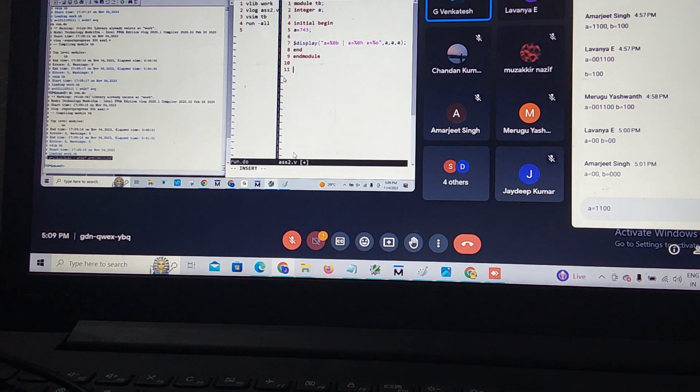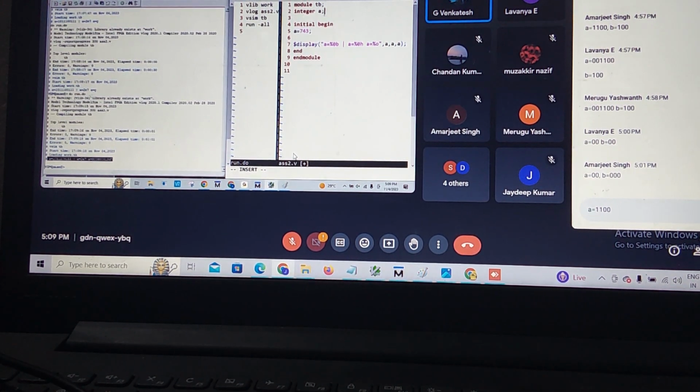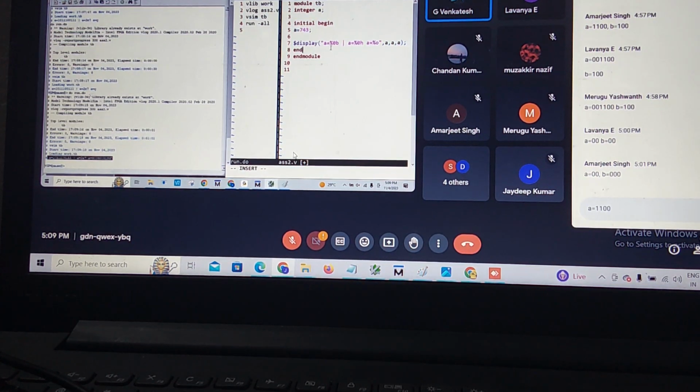You people do the same thing for the remaining questions. Just a module declaration and a module prototype. Take any one variable. Then in the procedure block, initial begin, and only do display and assign the value.